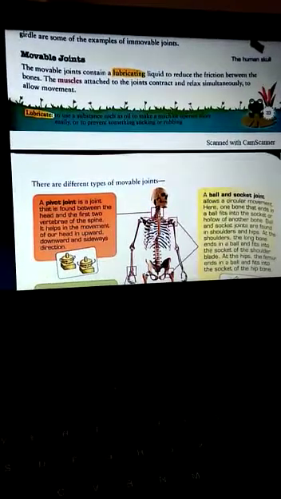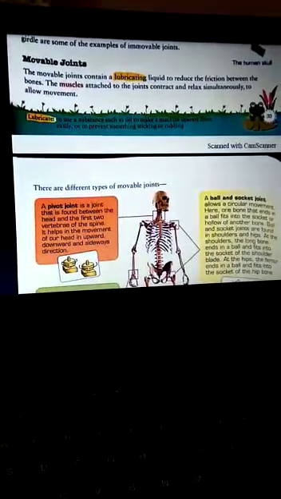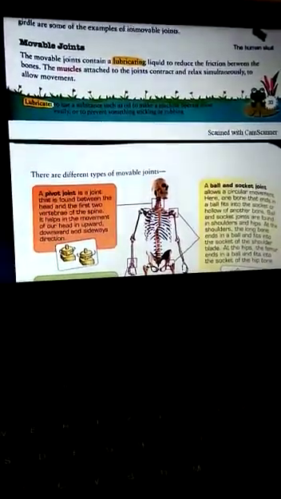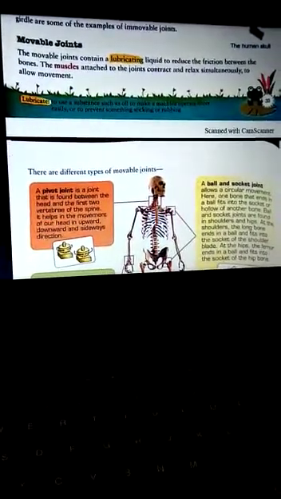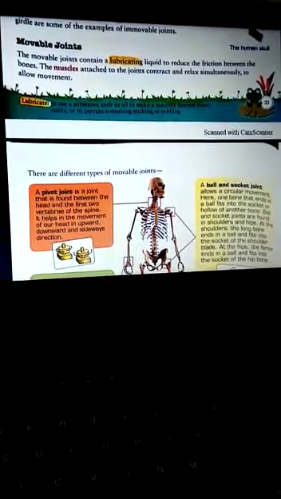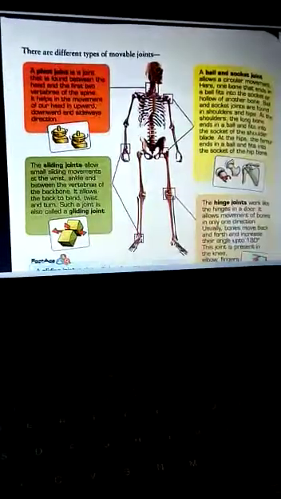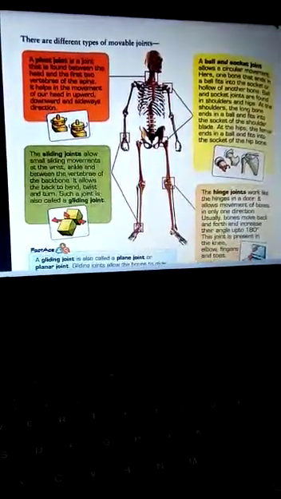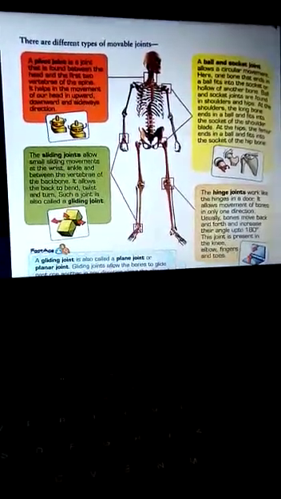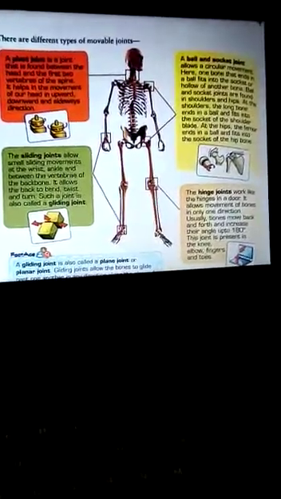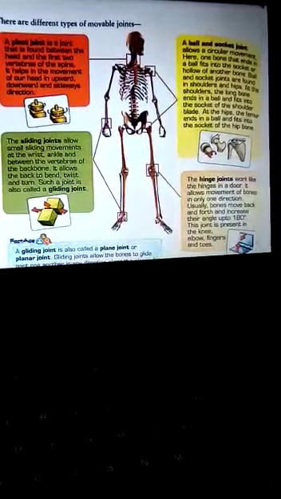and the muscles attached to the joints contract and relax simultaneously. Children, I want to tell you one thing. When bones are attached with muscle, it is the tendon that attaches the bones with a muscle. So let us start with all kinds of movable joints. What are the types of the movable joints? A pivot joint, a ball and socket joint, a sliding joint, the hinge joint, and the gliding joint. So, let us start one by one.